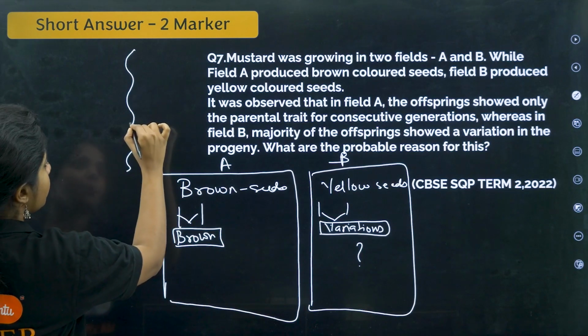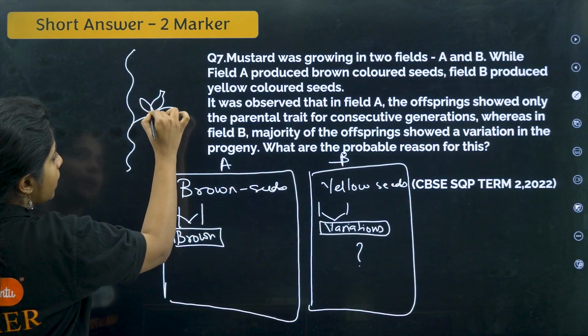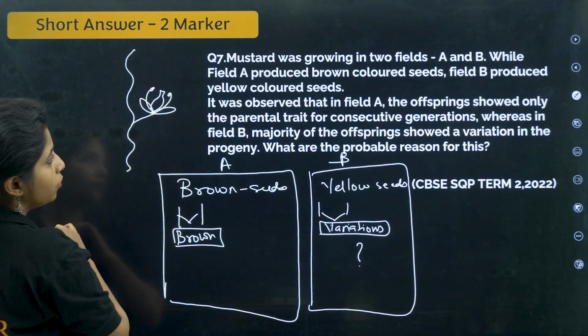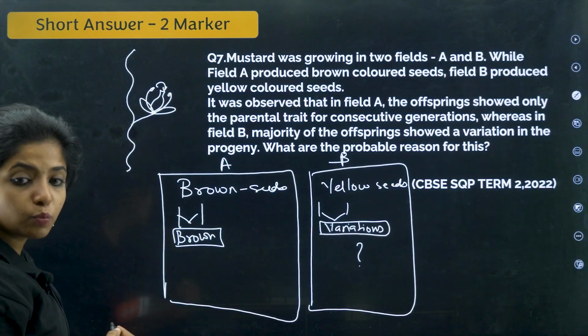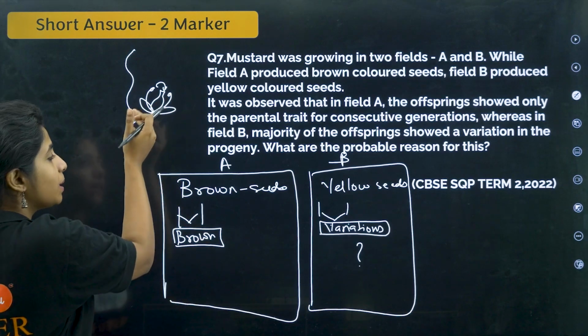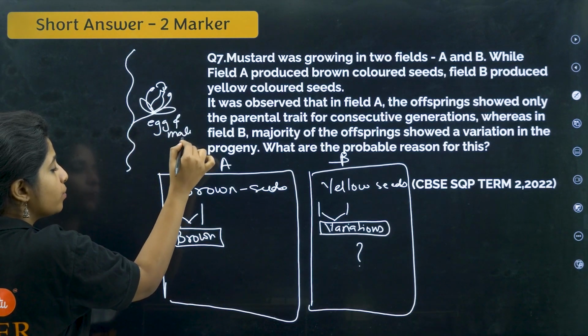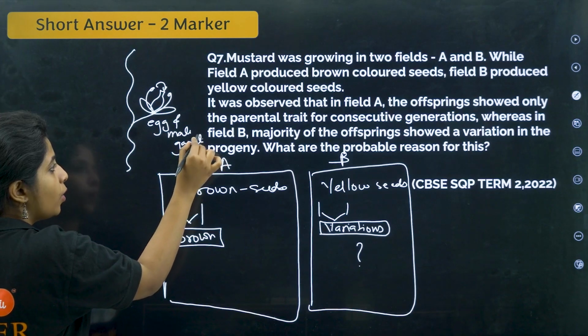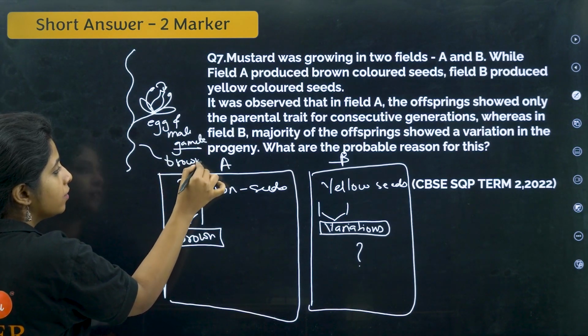That is, for example, there is a flower which has the female reproductive part and the male reproductive part over here. So from here to here, if pollen grains are going, whatever progeny is being produced, every time it will be the same character, since the egg and the male gamete are from the same plant. So whatever you do, it will be what? Mostly brown only in color.